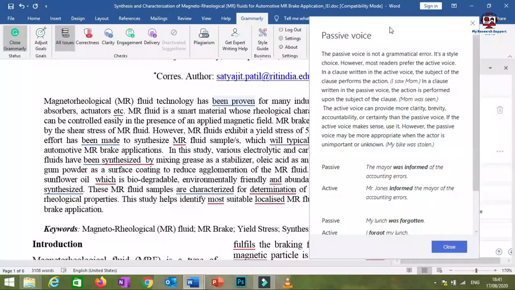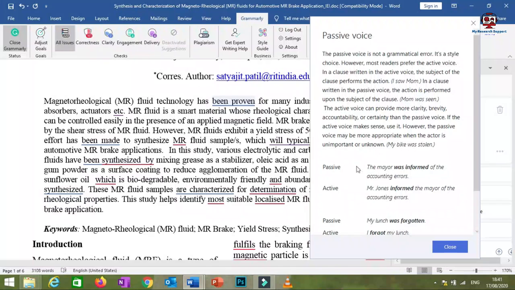Grammarly will tell you how the passive can be converted into active. See, here are a few examples also. Accordingly, you can convert that sentence into active voice, and if there is a mistake, Grammarly will correct it. But Grammarly will not itself convert passive voice to active voice. That is an important point that you have to understand.